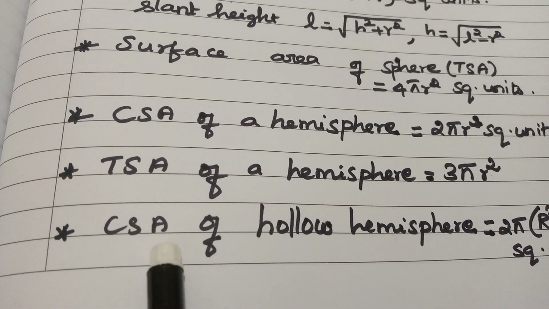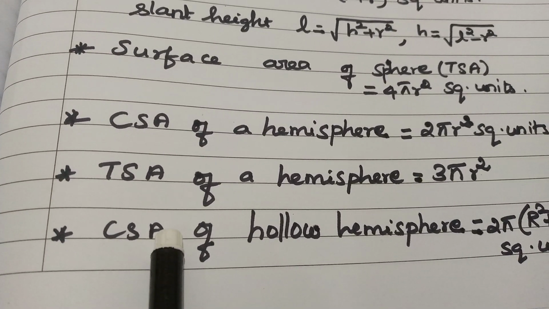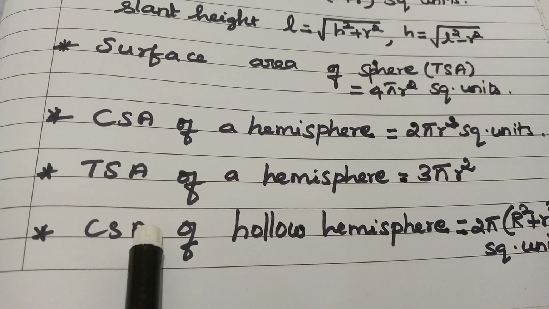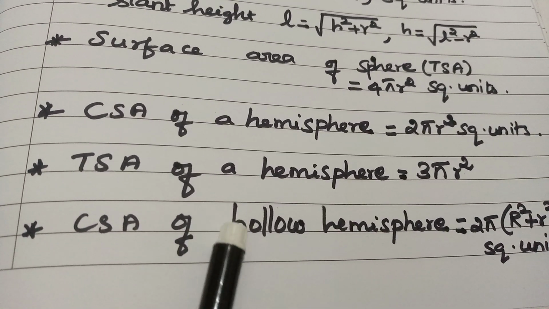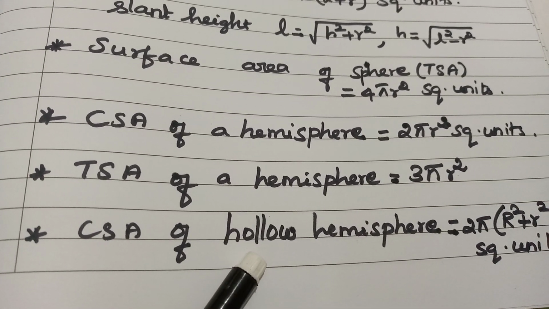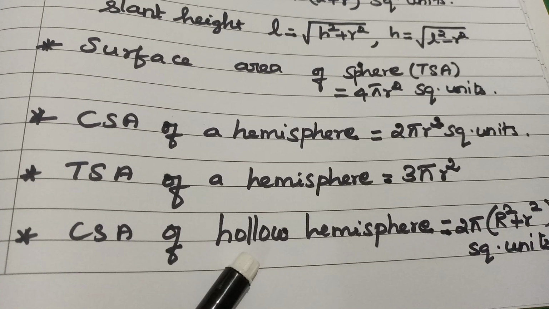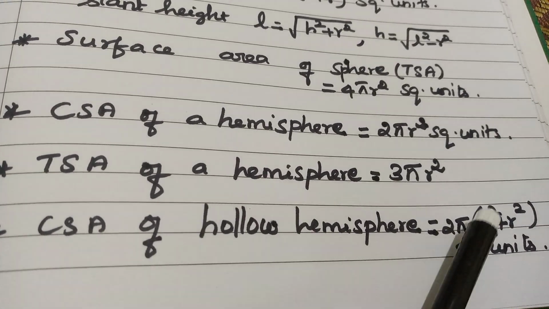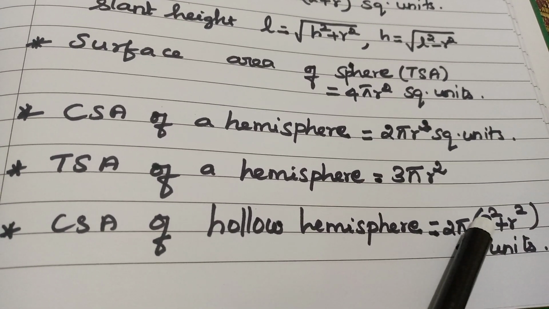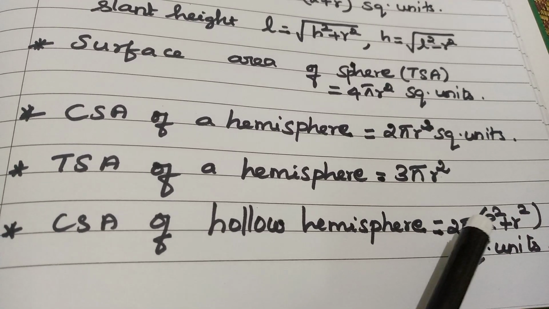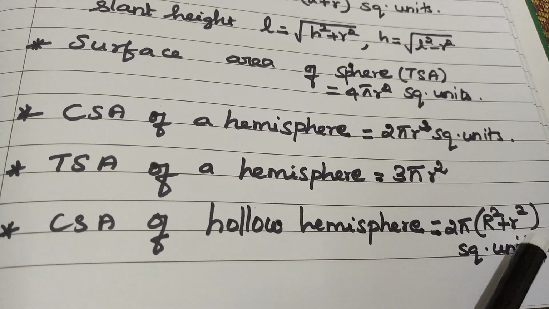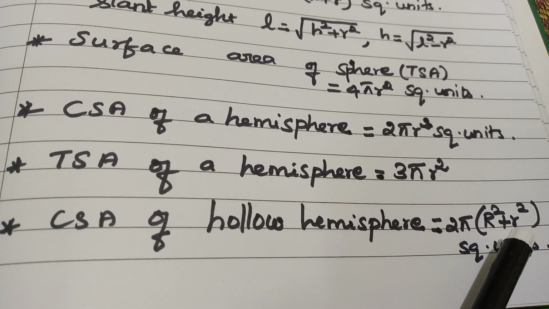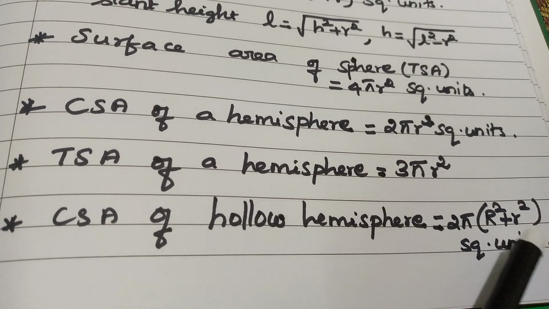Next formula is CSA of hollow hemisphere. Like a cylinder, we have inner and outer. Inner means there is a thickness. Hollow means there will be a thickness, so an inner as well as an outer sphere will be there. Hemisphere will be there, that is a hollow hemisphere. Formula is 2 pi into capital R square plus small r square. Hollow means we have to use capital R as well as small r. For radius there is a thickness, and thickness is outer radius minus inner radius, so outer radius as well as inner radius we have to use.